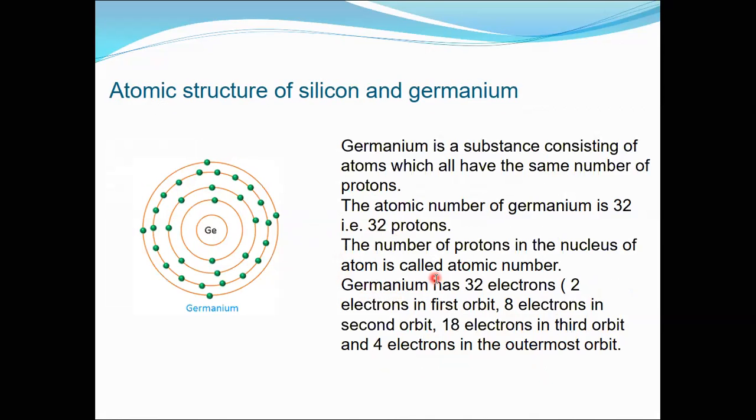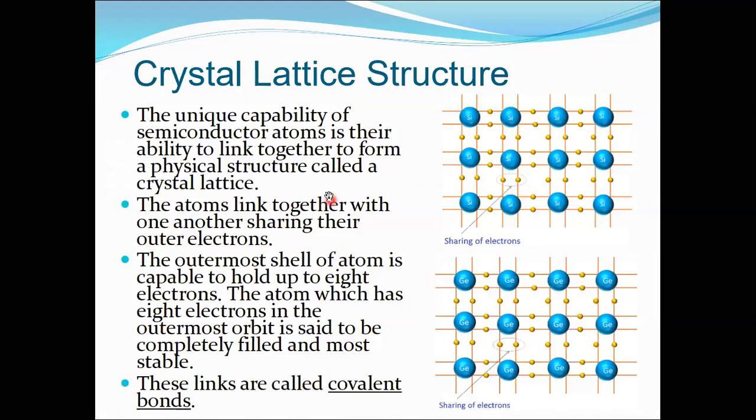All right. Now, how is this crystal lattice structure formed in these materials? These semiconductors have unique capabilities to link together to form the physical structure, which is generally called crystal structure. And these unique properties come from the binding of the electrons, or sharing of the electrons, from the outer electrons. We are talking about the outer shells only.